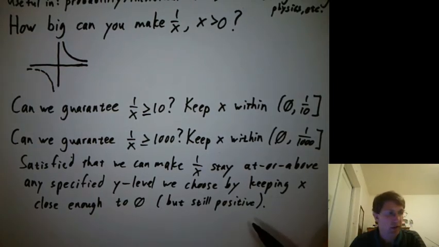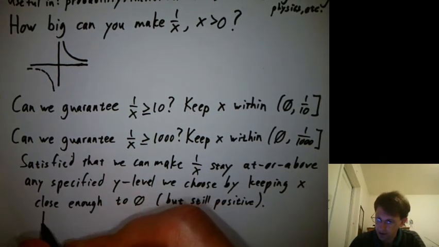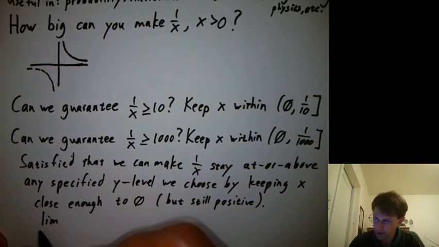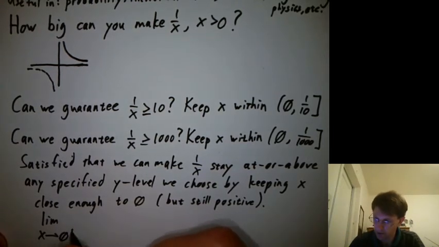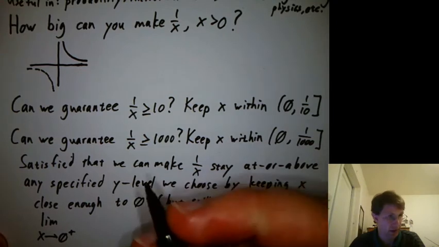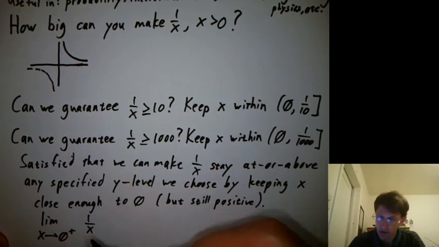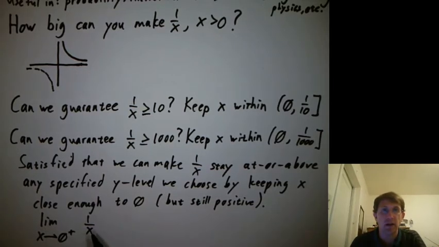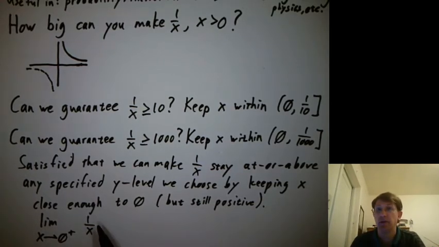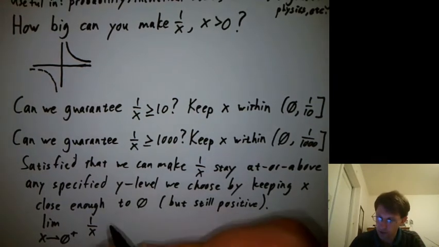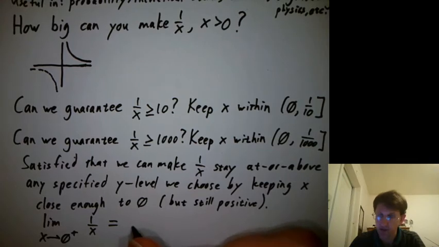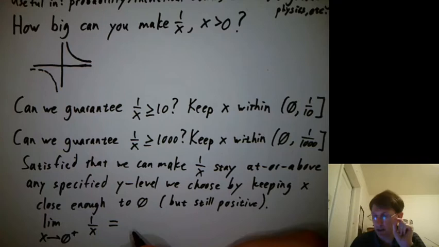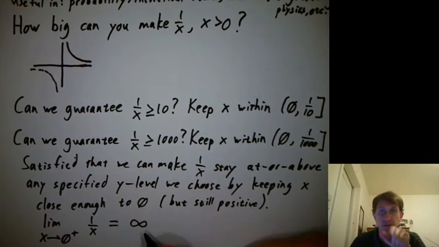So because we're satisfied with that, we can say that the limit as x goes to 0 plus, we're just going from the plus side, of 1 over x. If I had asked you this last chapter or last section, what would you say? You'd say, oh, that limit does not exist because it shoots to infinity. And that's still true, but now we're going to write it from a different perspective. Instead of emphasizing that the limit doesn't exist, we're going to say that the limit is infinity. So we're going to write an infinity here.